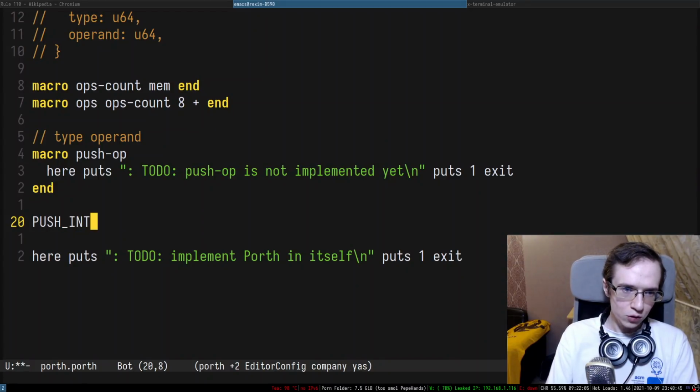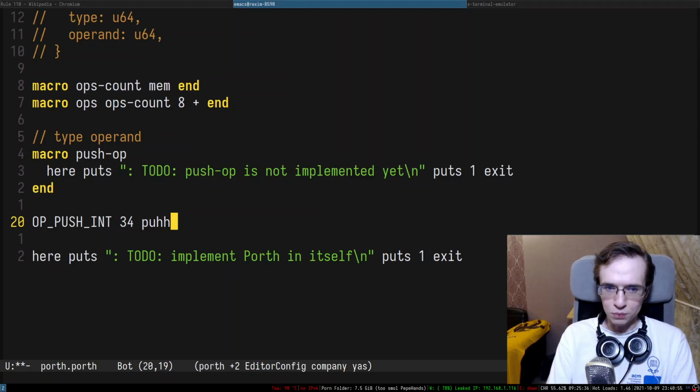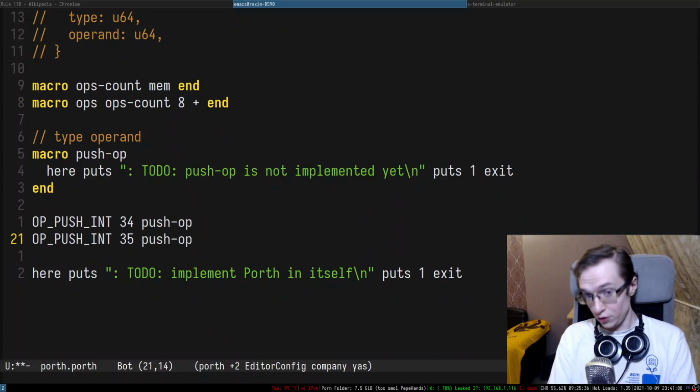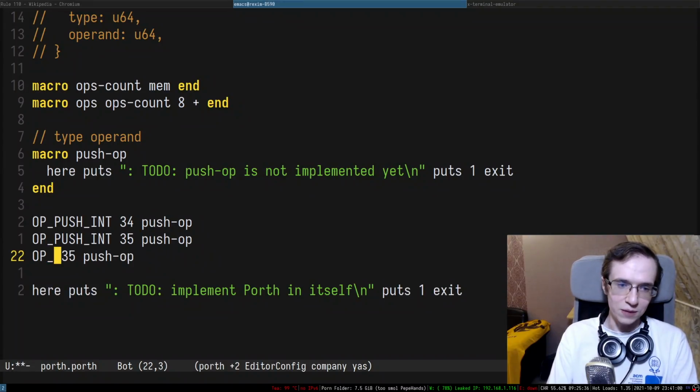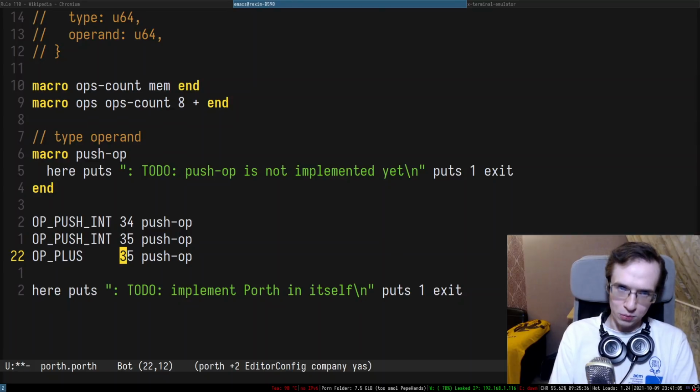And after that, let's actually write some sort of a program, like a simple program. Push integer OP, push integer. And what kind of integer do we want to push there? We want to push 34, and it's going to be push OP. Right, there we go, push OP. The second one we want to push is 35. After that, we want to sum it up. So plus doesn't have any operand, right? And that's why it's going to be 0.